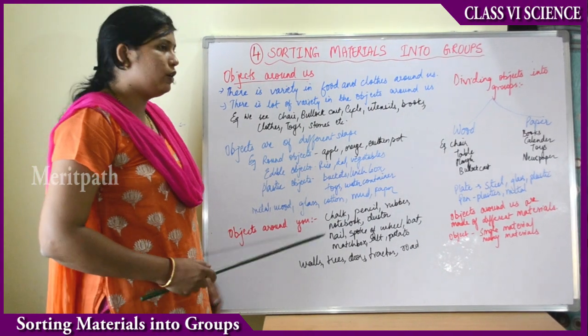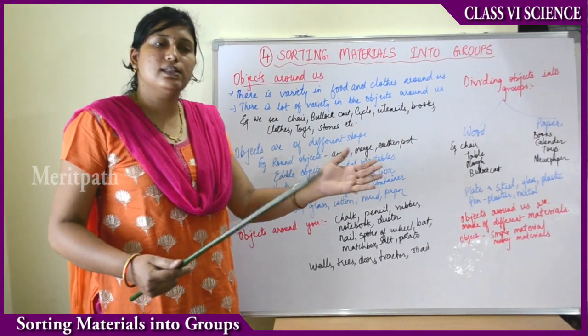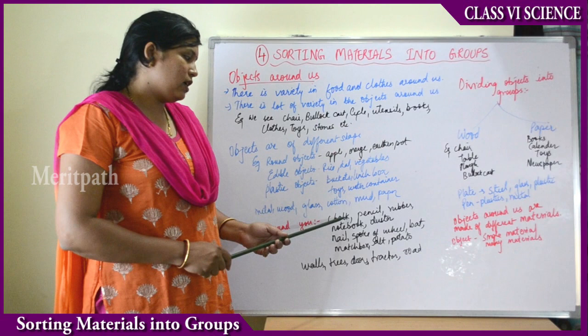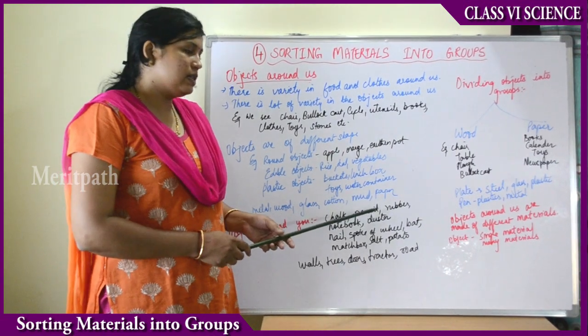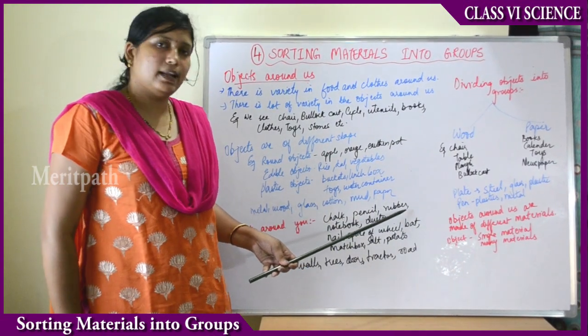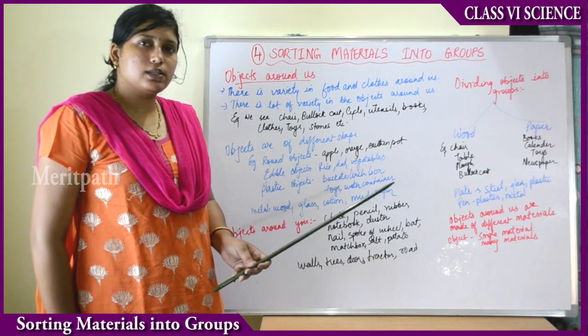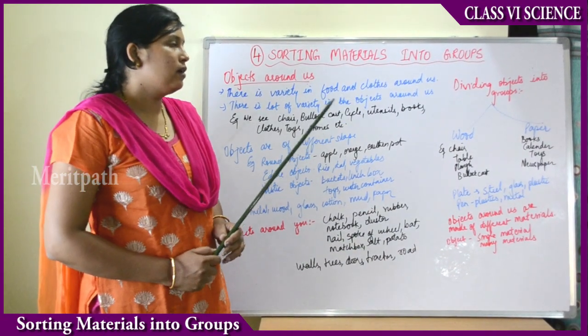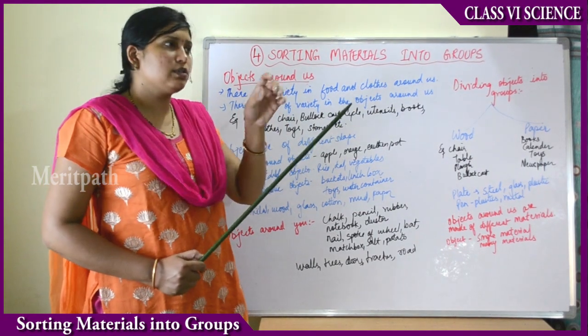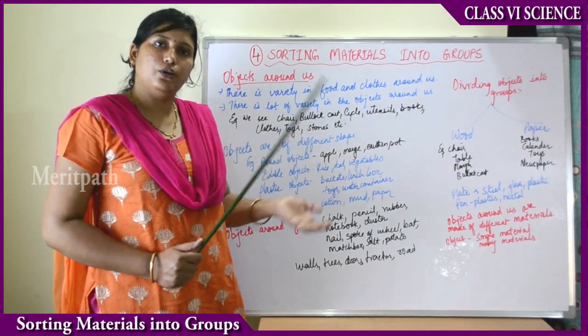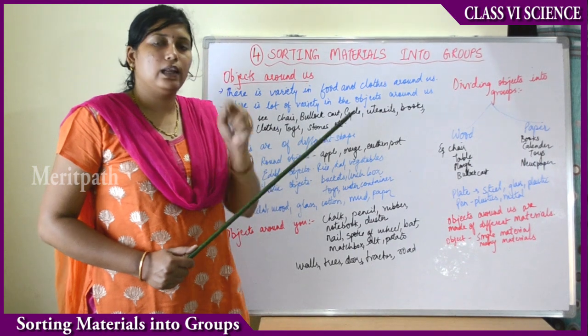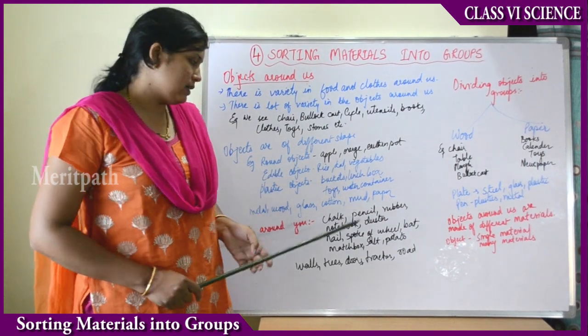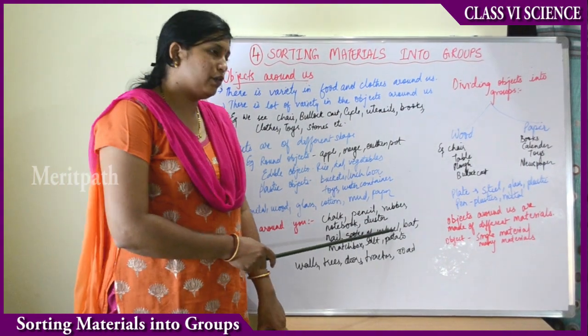Then what are the usual objects you students see around you? You usually see chalk pieces, pencils, rubber or eraser. Then you see notebooks, you see duster, you see nails. What are iron nails? Iron nails are the things with which, if you want to hang a calendar on your wall, you hang it on a small nail-like structure made up of iron. That is an iron nail.